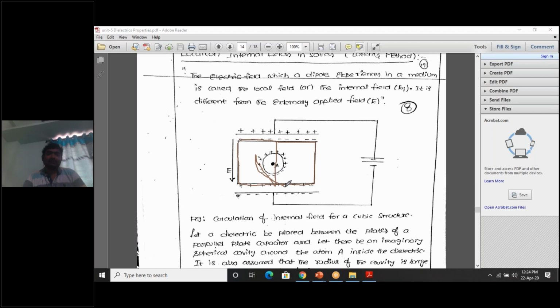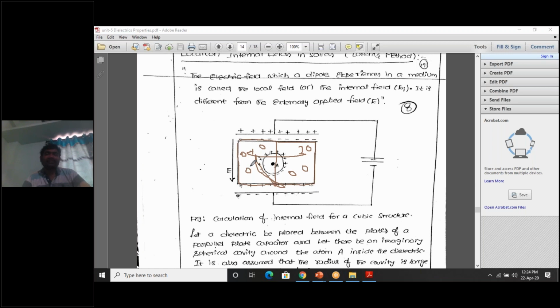So this is the first part, this is the second part. Here also atoms are there. Here one atom, here another atom, here another. One atom, two atoms, three atoms. For example, this is the center. At the center, what is there? Atom A.